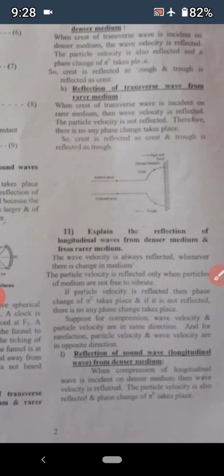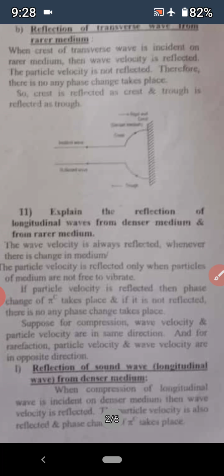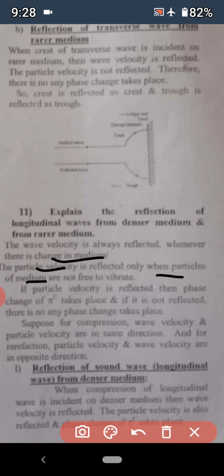Here, if you see carefully, those two points are explained initially. The wave velocity is always reflected whenever there is a change in medium. The particle velocity is reflected only when particles of the medium are not free to vibrate. We have already studied this explanation in the previous question.